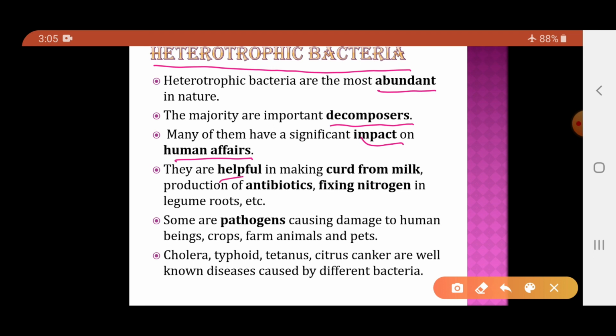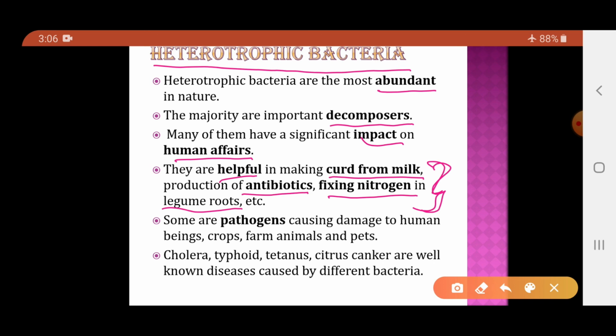Like, they are helpful in making curd from milk. Whatever antibiotics we take are mainly made from bacteria. They play a role in nitrogen fixation. For example, the legume roots. We know that leguminous plants have root nodules, and these root nodules contain rhizobium bacteria, and this rhizobium absorbs the atmospheric nitrogen, converts it into the salts of nitrogen, and these salts of nitrogen will later be taken up by the plants. So this is how these bacteria are useful.